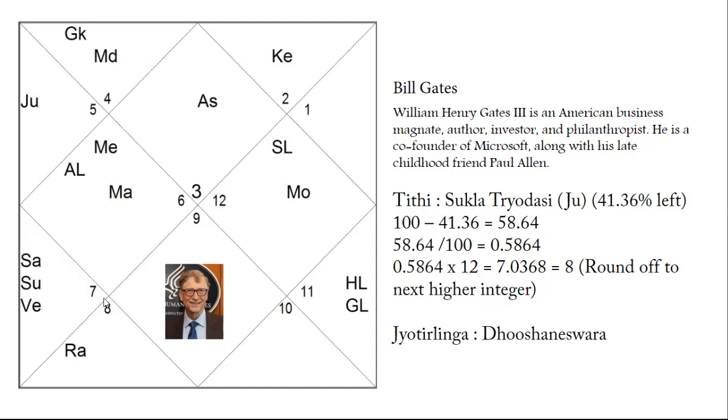So the thing is that this Rahu is out-of-the-box kind of thinking, then Mars is connected with the fourth house, Mercury is the fourth house lord, and Ketu is in the 12th house. You can go with where the lord of this house is going, but I'm telling you in a simple way. So Bill Gates is